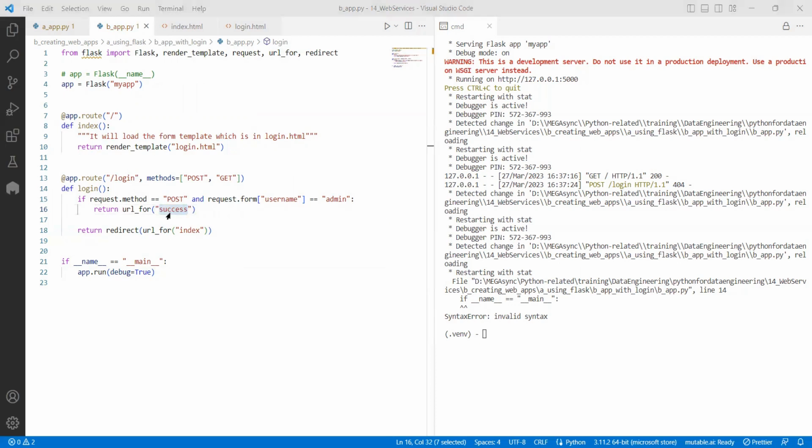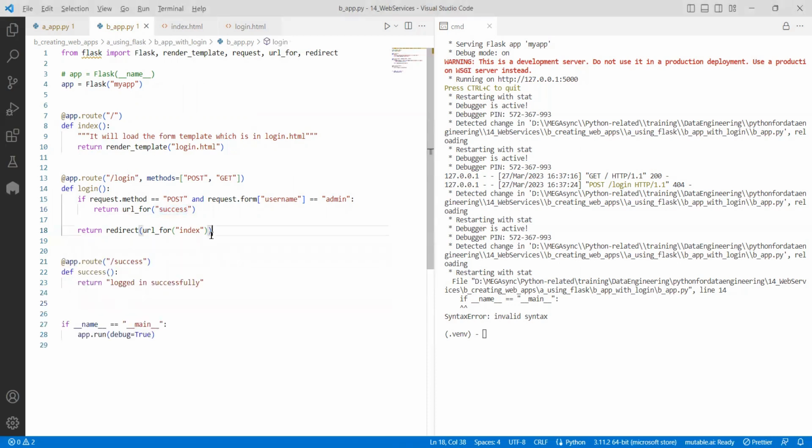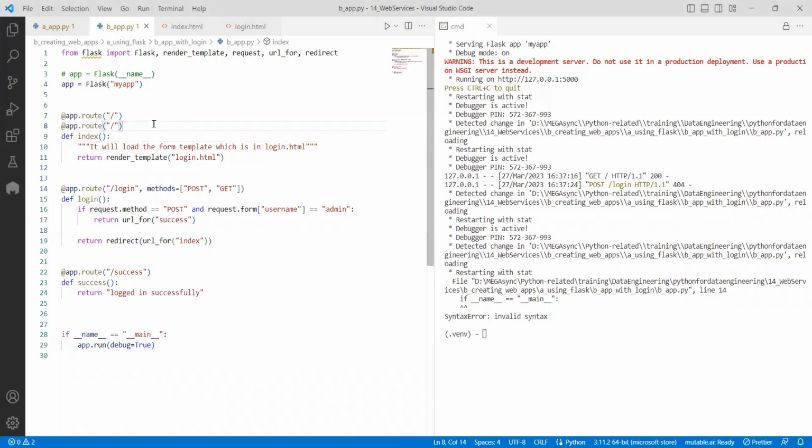So for that, I need to define another endpoint called success. And if the user comes and gives something incorrectly or not properly, then we need to redirect to index. But we didn't define index. I told you, if you want it by default, you define it like this.